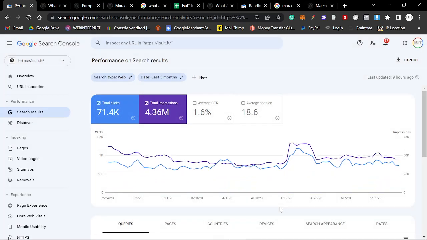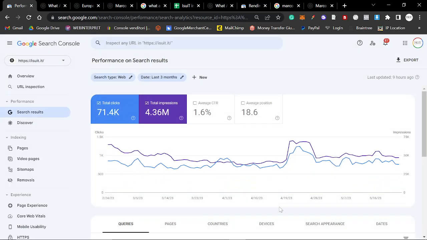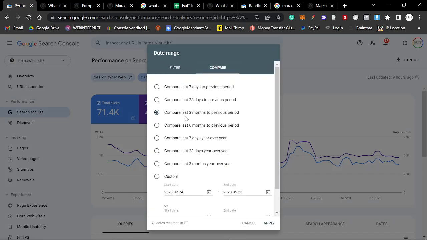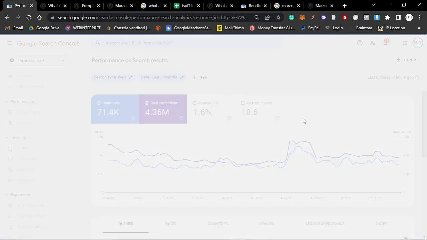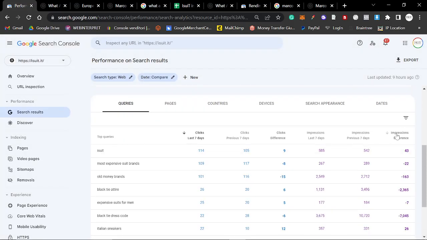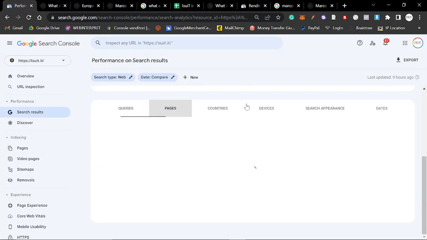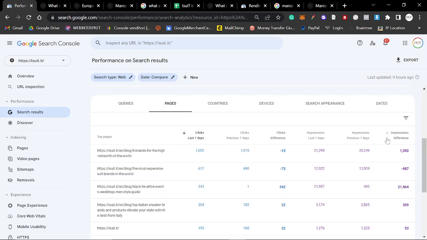So a good way, if you want to know how I found this, I'm going to show you exactly how I found this. This is a great Search Console tip. If you're looking to find articles that have just started ranking or are randomly doing good things and you don't want to pay for Ahrefs, this is for you. So what I'm going to do is I'm going to say date and I'm going to say compare and I'm going to say last 7 days to previous period. You can also do 28 days, but we're just going to do 7 days versus 7 days. And then go down to impressions difference and click it. Go on pages first because we want to look at pages. You can look at queries, but pages is definitely better.